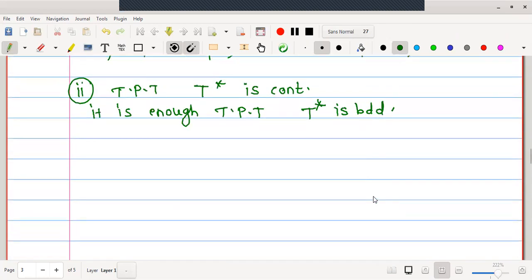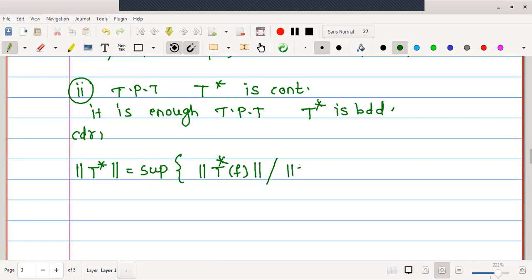In order to prove T star is bounded, I should start with the operator norm definition to check the norm value of the operator T star. Once the norm of T star is bounded by some positive constant, then boundedness will hold. By definition of operator norm, the norm of T star is equal to the supremum of norm T star F, provided norm F is less than or equal to 1, F in N star.